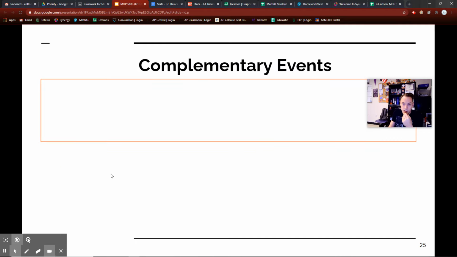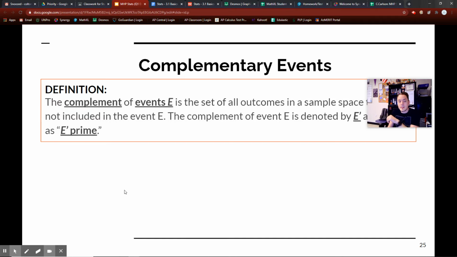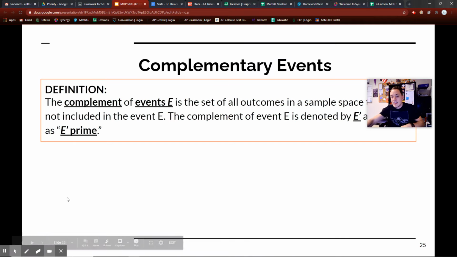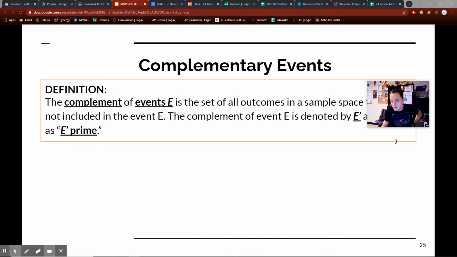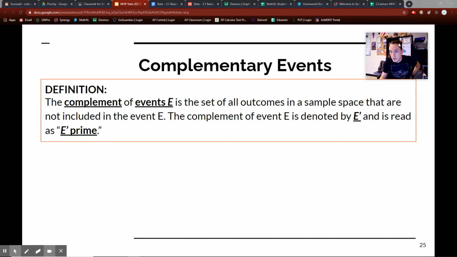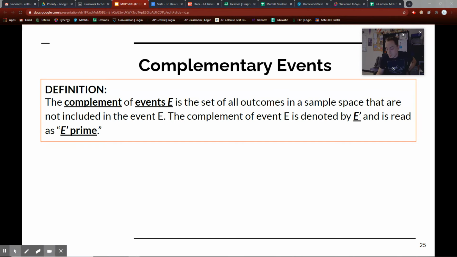So let's move on. Complementary events. The complement of event E is the set of all outcomes in a sample space that are not included in event E. The complement of E is denoted by E prime. That's how we read it, E prime.